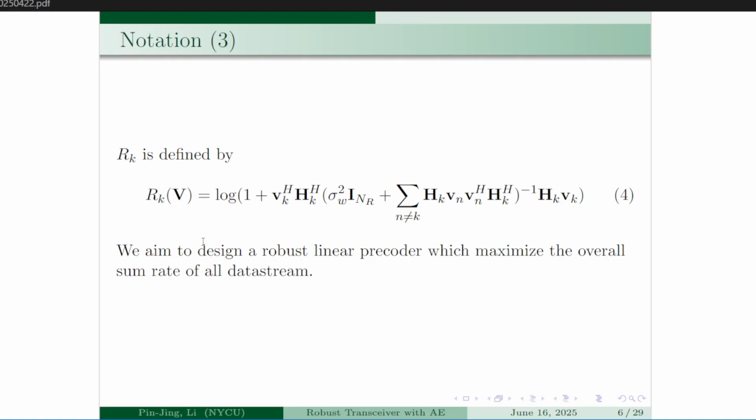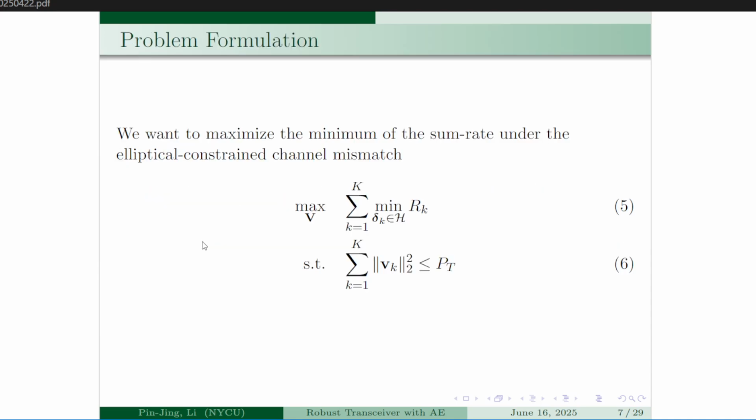Our goal was to design a robust linear precoder which maximizes the overall sum rate of all data streams. So now our problem can be written like this: we want to maximize the minimum of the sum rate under the elliptical constraint on channel mismatch and also under the power constraint.